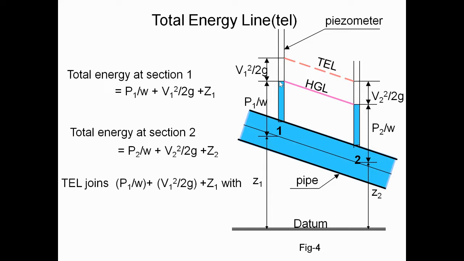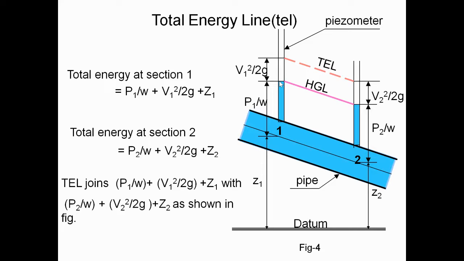Next, the total energy line joins those two heads, the total energy at section 1 and the total energy at section 2. So the total energy line joins v1 square by 2g plus p1 by w plus z1 with v2 square by 2g plus p2 by w plus z2, as shown in the figure.